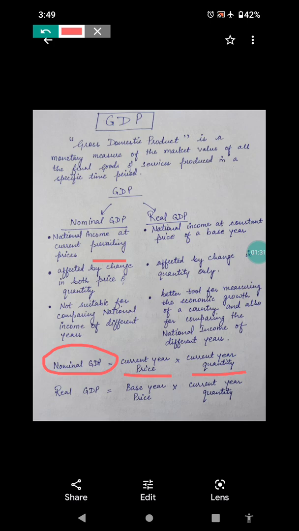Now we have real GDP. Real GDP is national income at constant price of a base year. Here a base year is being introduced. That is, it is not affected by change in price. It is affected by change in quantity because the current year quantity is being taken, but the price is fixed. That is, the base year price is being considered. So this is the real GDP.